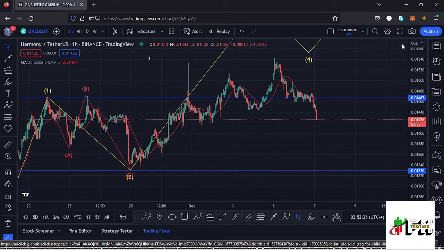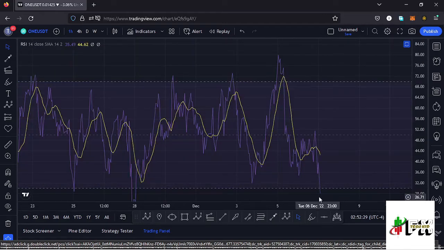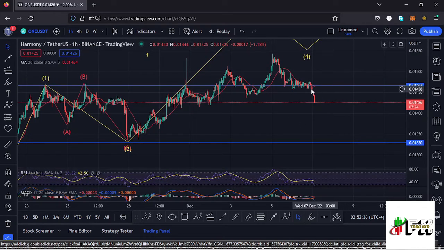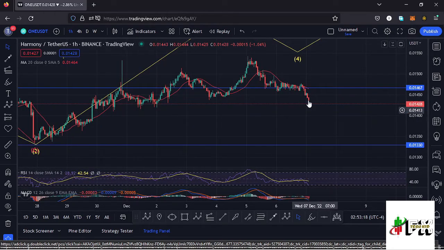Also taking a look at the indicators to see what movements will be supported here on the RSI. On the RSI, we are trading at around the 28 mark, meaning we don't have massive room for us to support any movements to the lower side. Like what we are seeing over here, we are seeing a massive bearish candlestick. Here on the RSI, we are trading at around the 28 mark, meaning we don't have any room for us to continue pushing even lower before we get into the oversold region.